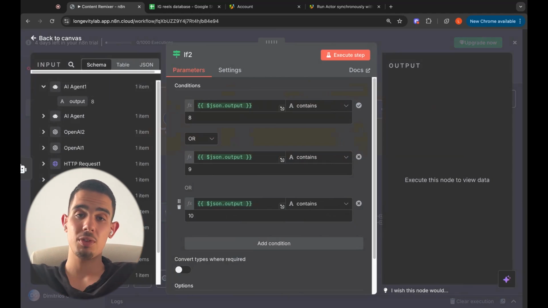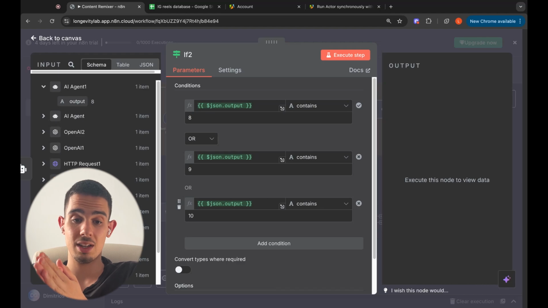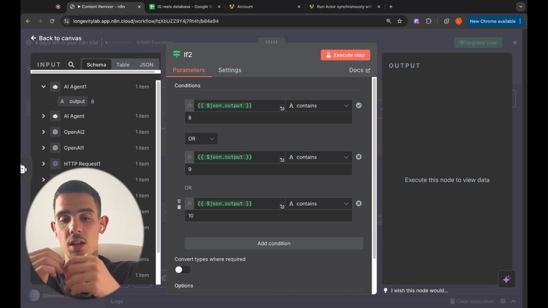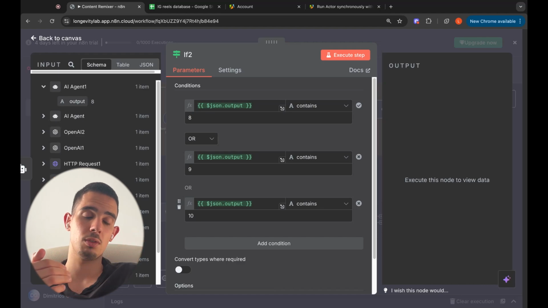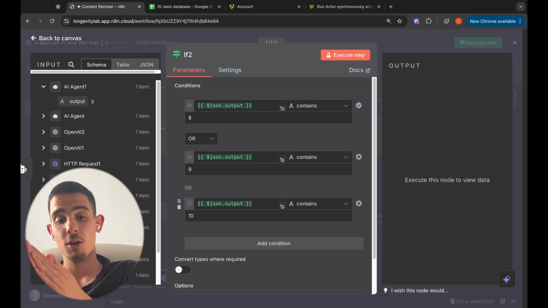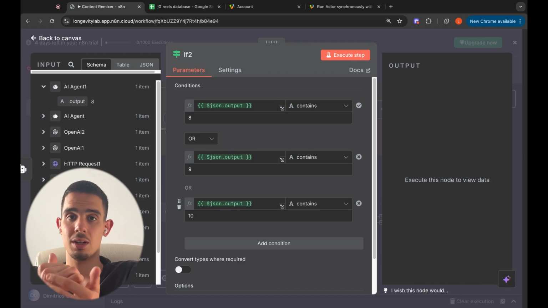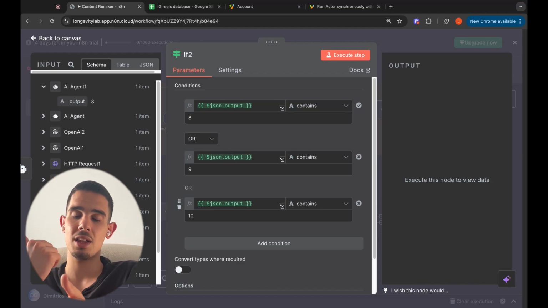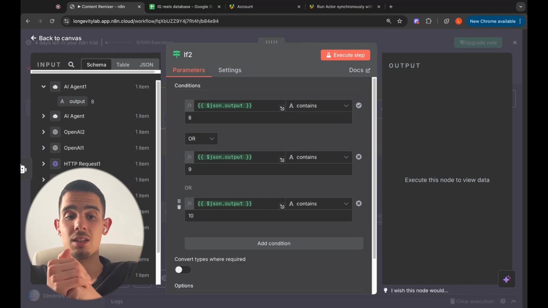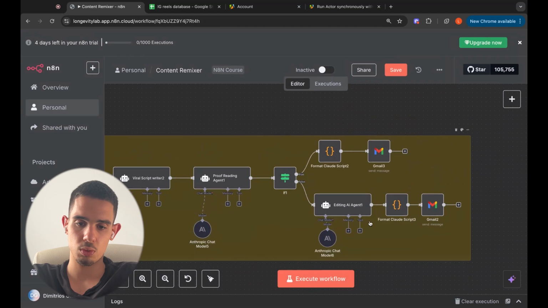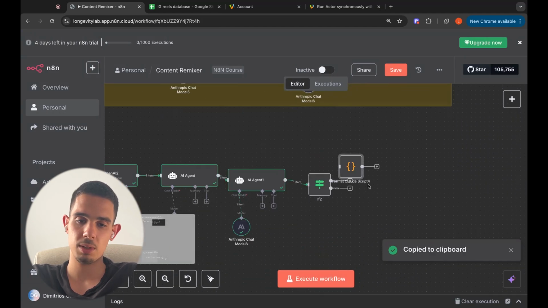If our proofreading agent rates our script on a scale of 9 or 10, then it's good to go, and we can send it over to our Slack or Gmail. If our proofreading agent rates it an 8 or below, it goes back to another scripting agent to rewrite it and improve it essentially. As you can see over here, we have two different ones just to make the format better.